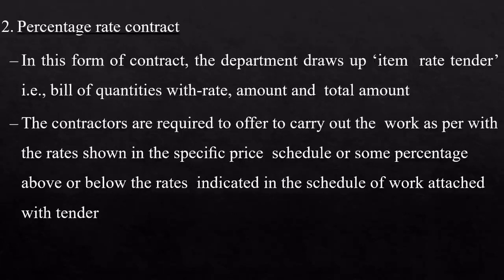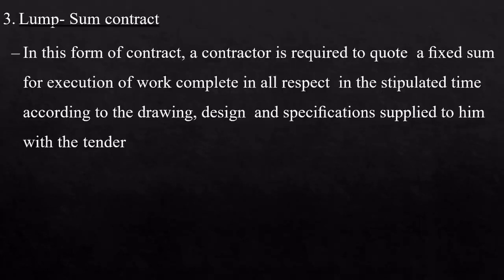So in terms of a percentage rate of item. So lump sum contract. The contractor quotes a fixed sum for the execution of a complete work. So the complete work can be given to a particular contractor based on the lump sum quoted by him. That is called a lump sum contract.